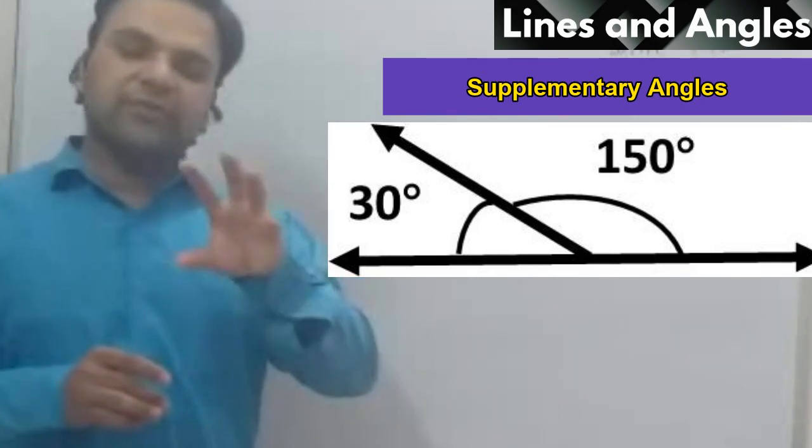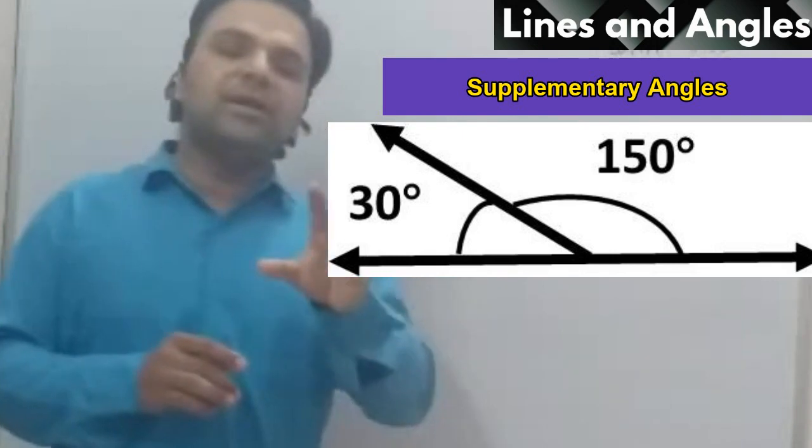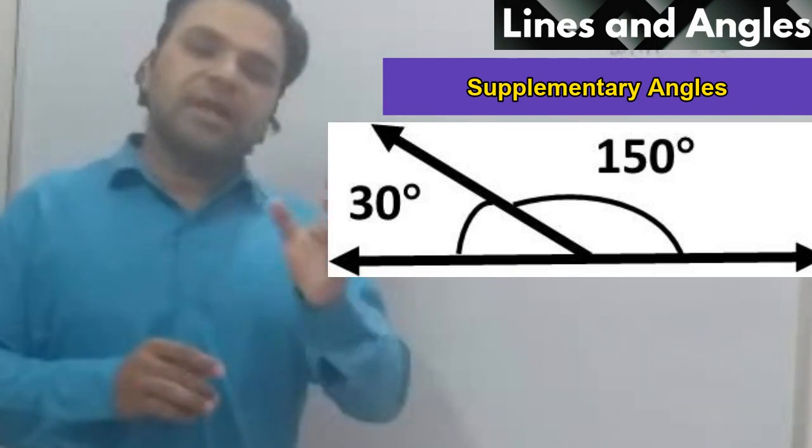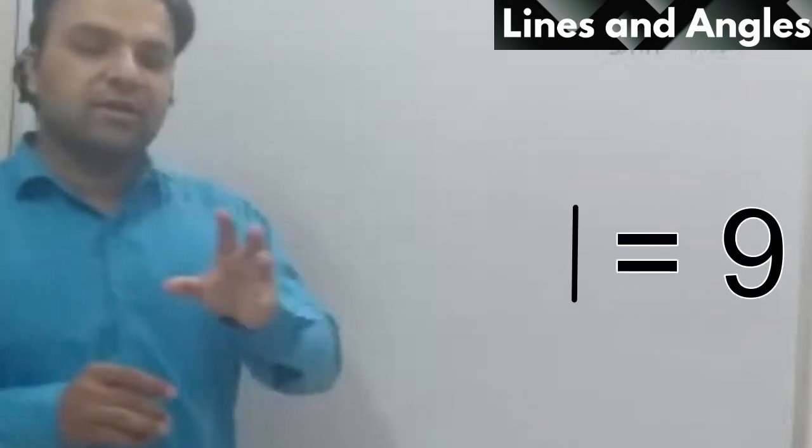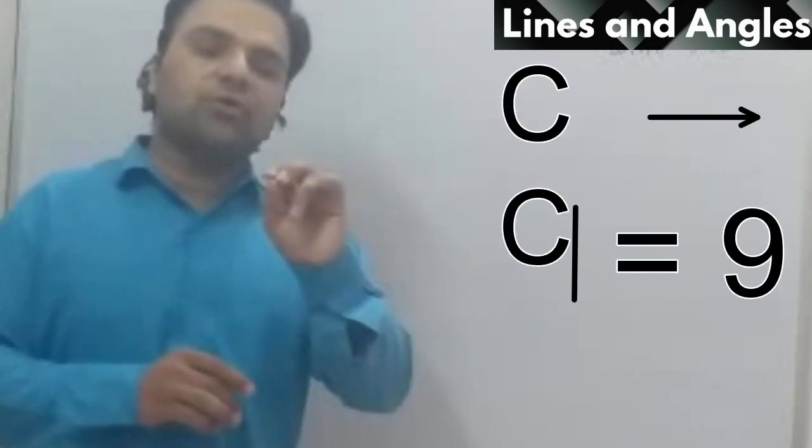Now sometimes there is confusion between complementary and supplementary. Sometimes we confuse which one is 90 and which is 180. So just remember the first letter of both.